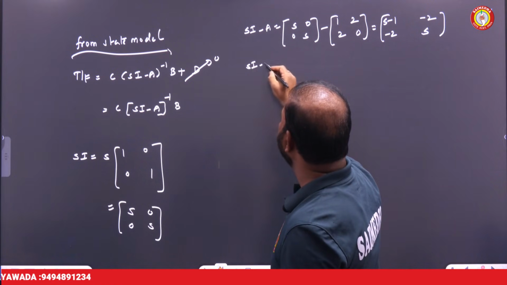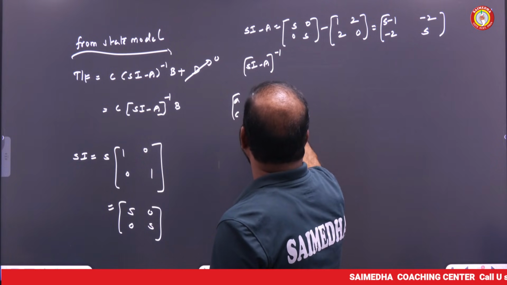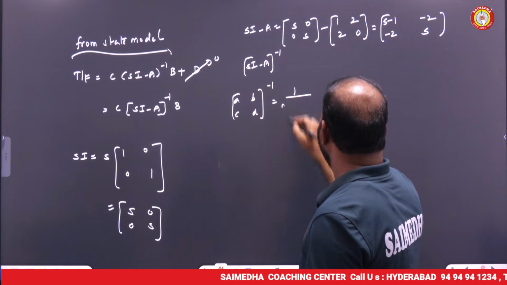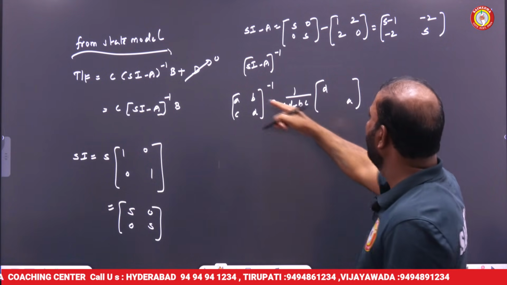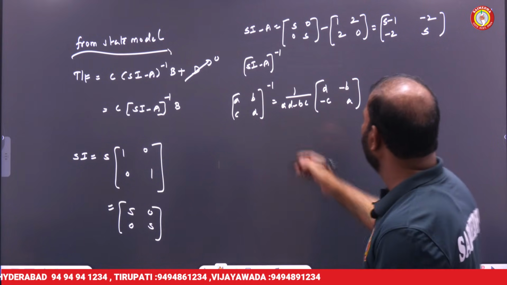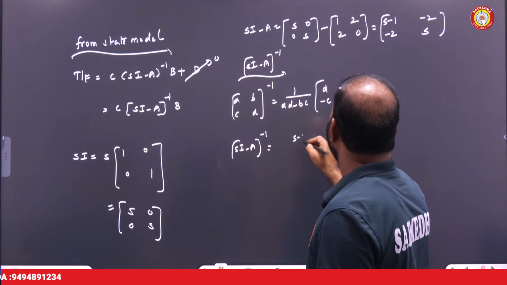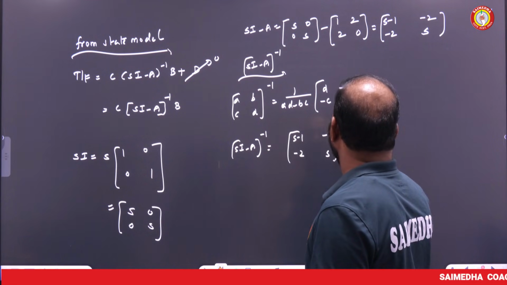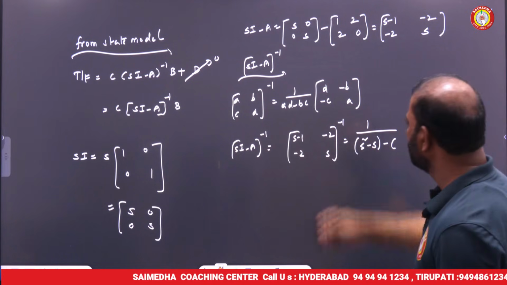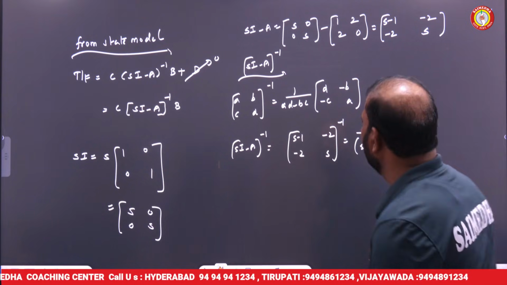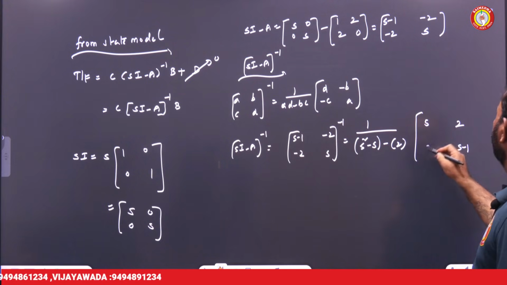But I need (sI minus A) inverse. If we have a 2 by 2 matrix [A, B; C, D], its inverse is 1 by (AD minus BC), and these two elements change their positions, D and A, and for the other two elements we change the sign, minus B and minus C. Similarly here, (sI minus A) inverse for [s minus 1, minus 2; minus 2, s] is 1 by AD minus BC, which is (s minus 1) into s, minus 4, that is s square minus s minus 4. Here s and s minus 1 exchange their positions, and we change the sign of the other two, giving 2 and 2.